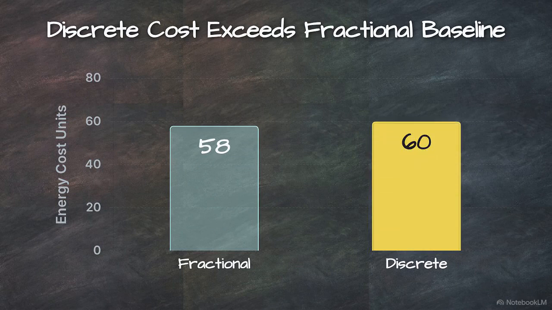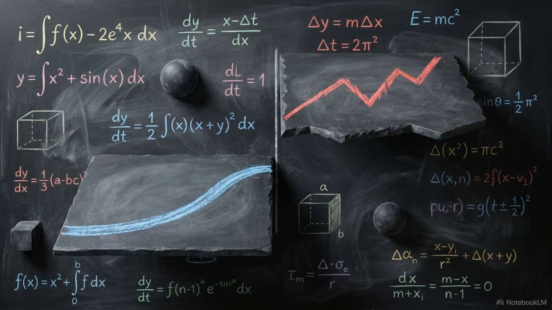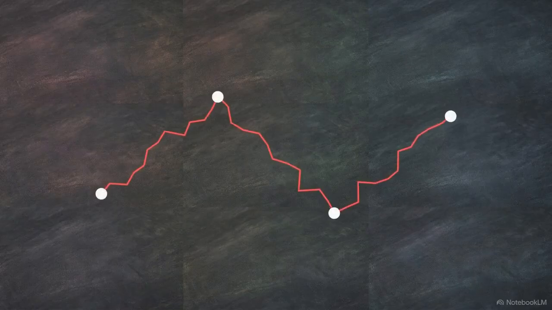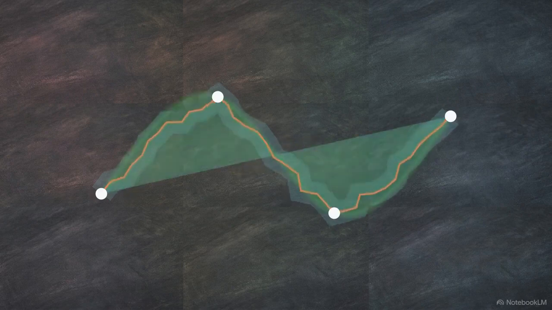Dividing the discrete cost of 60 by the fractional cost of 58 reveals a ratio of approximately 1.0345. This arithmetic gap confirms that discrete quantization can decouple from continuous energy minimums, making the original 1999 assumption mathematically impossible. While the gap refutes the conjecture, we can stabilize the system by applying a universal budget relaxation multiplier of 1.12.